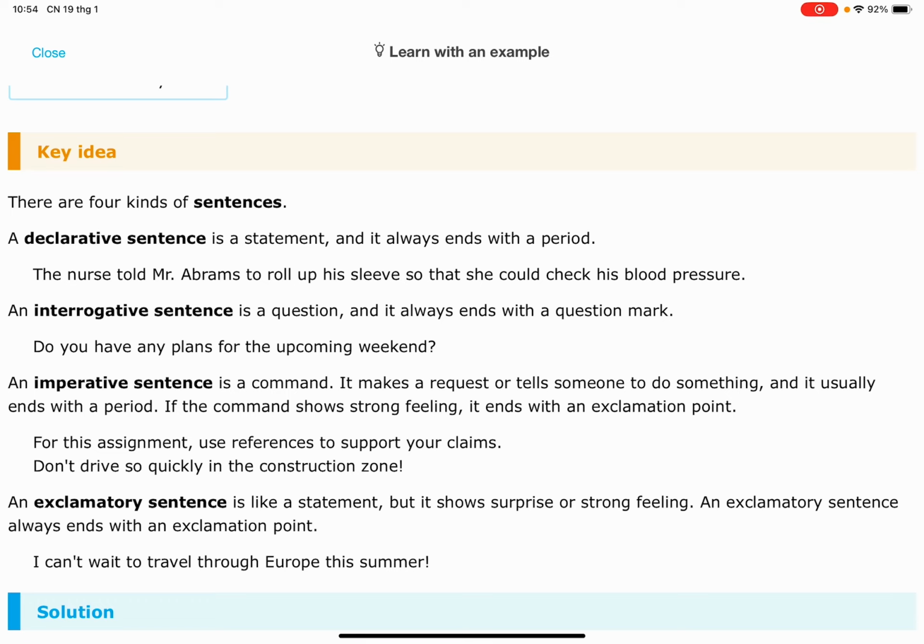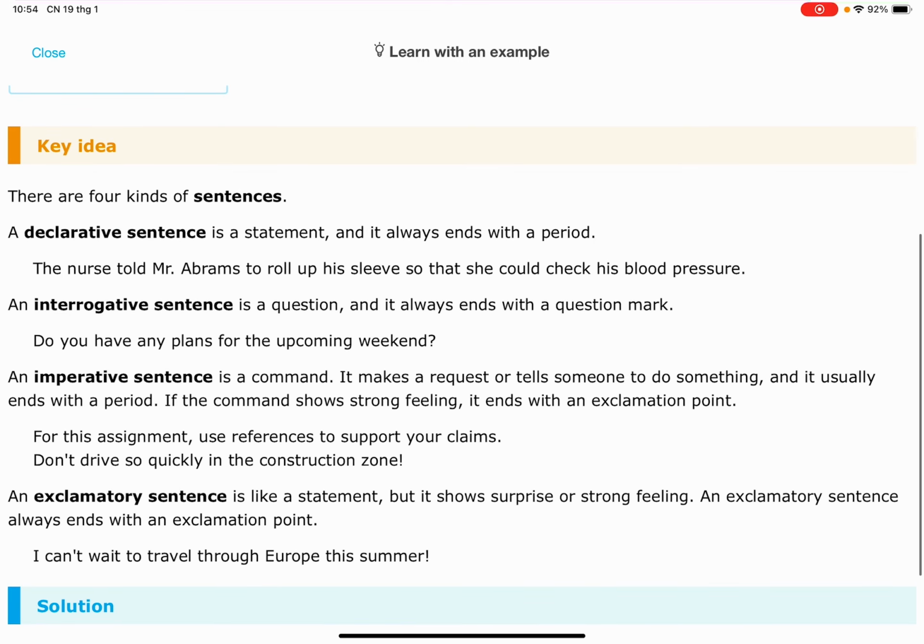Let's talk about using sentences. When we're using sentences, there are four main kinds of sentences. The first one is a declarative sentence, which is basically a statement, and it always ends with a period. Then there's an interrogative sentence, which is a question, and it always ends with a question mark.